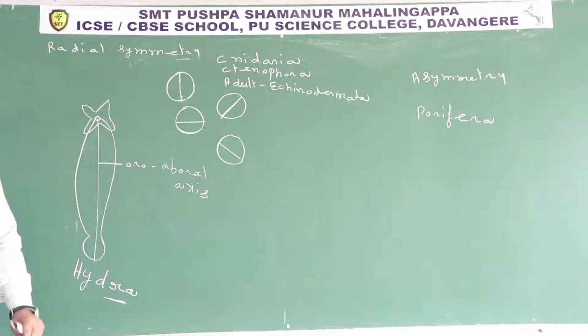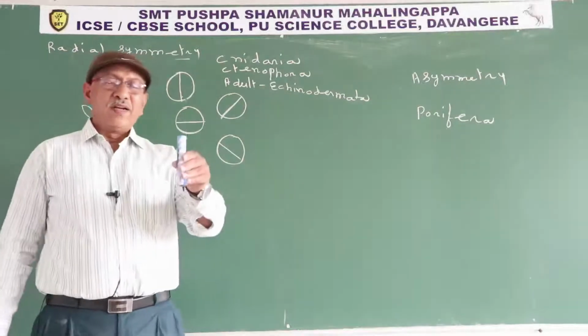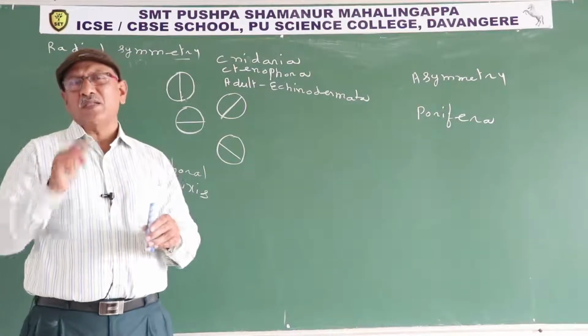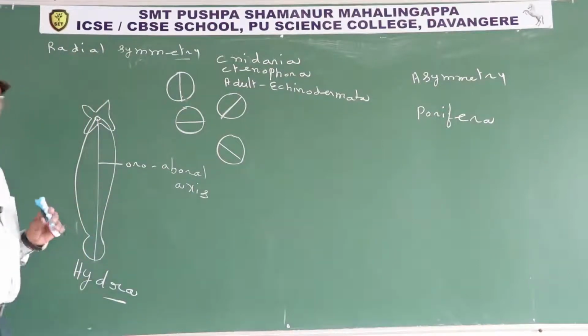What is radial symmetry? All radially symmetrical animals are cylindrical or umbrella shaped. Hydra is cylindrical.